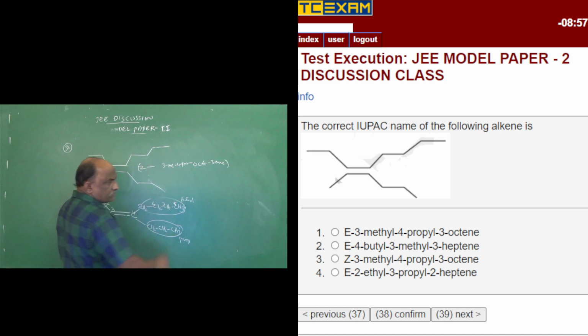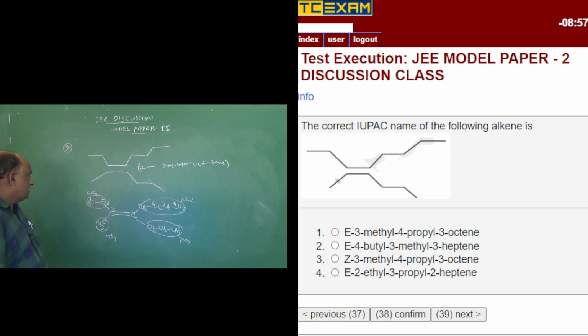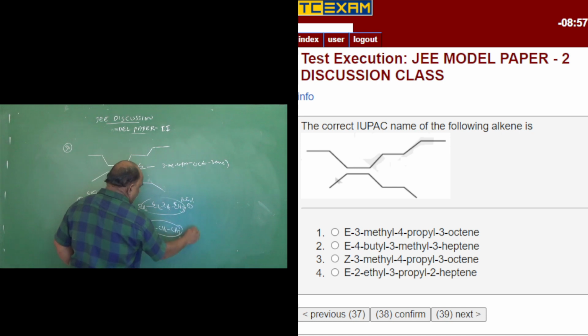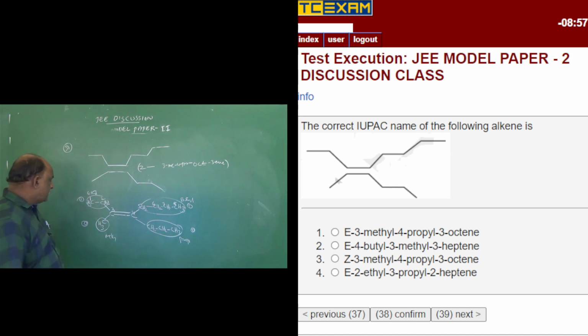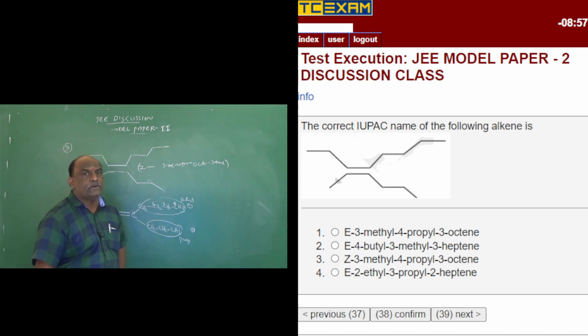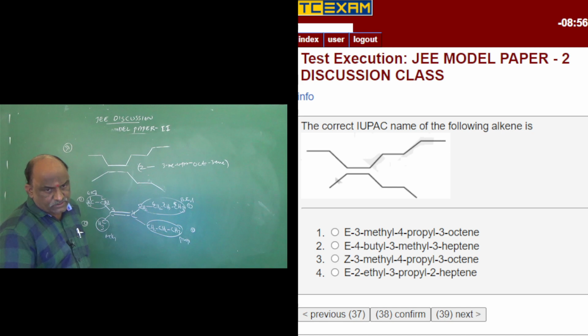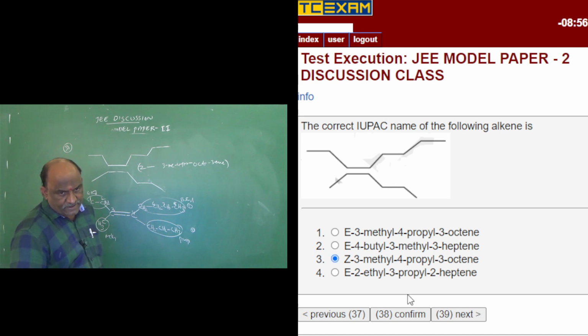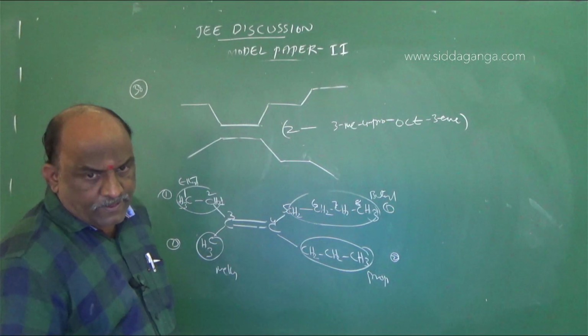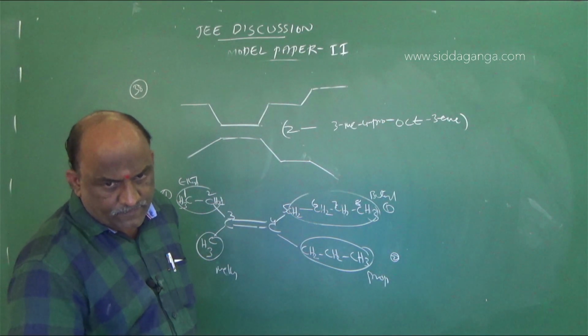According to the groups, we should go with 1, 2. 1, 1, 2, 2 same side is cis, opposite side is trans. That is a technique to find such types of questions. So it is the third option, Z-3-methyl-4-propyl-3-octene.